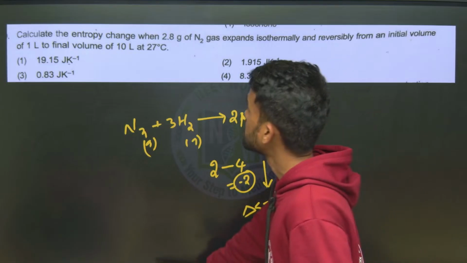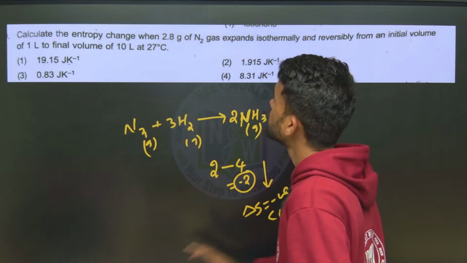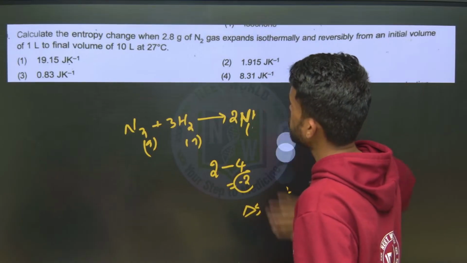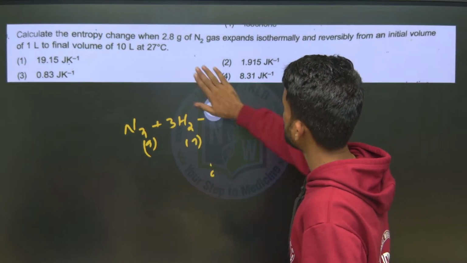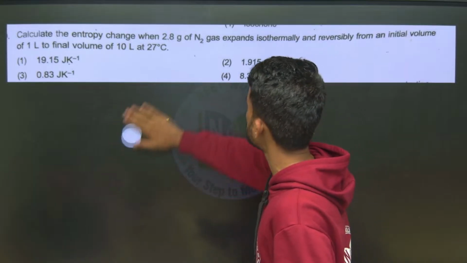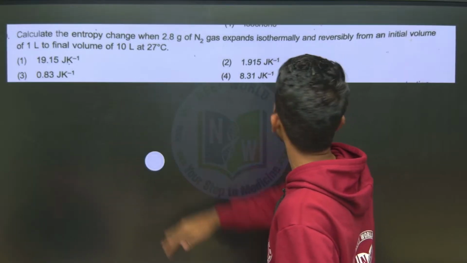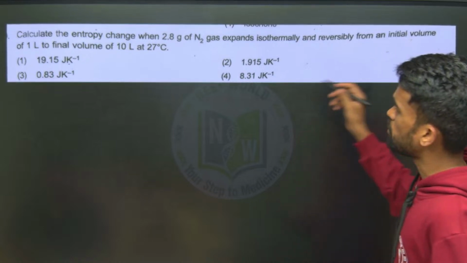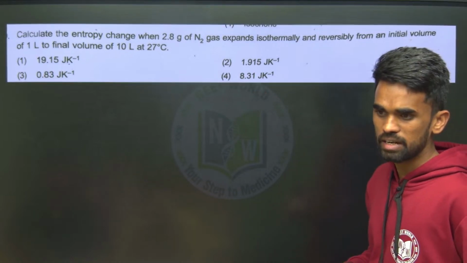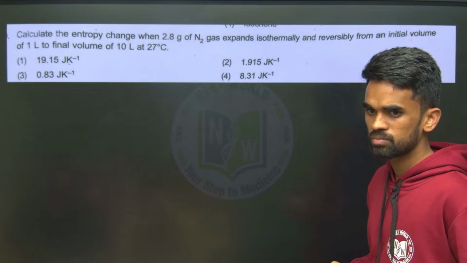Okay, next. Tell me answer for this question. Calculate entropy change when 2.8 grams of N2 gas expands isothermally and reversibly from an initial volume of 1 liter to final volume 10 liters at 27 degrees Celsius. Find it once.